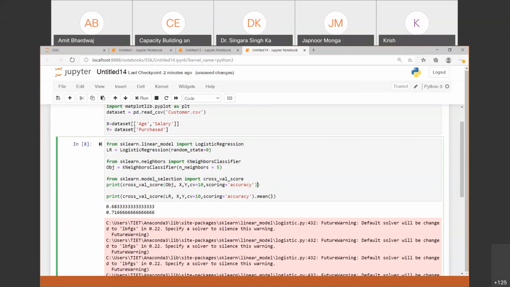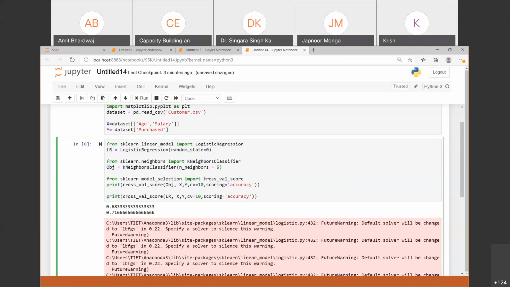Let's go through it one by one. In the first statement, it is the same thing, nothing new to you all. We have imported the logistic regression class and then created its object, right? And in the third statement, we have imported the K neighbors classifier and then created its object with the number of neighbors as 5, right? We have created this object in OBJ and the first one is in LR.